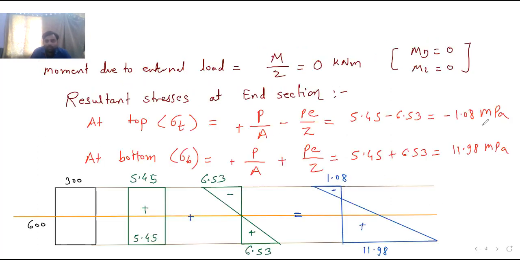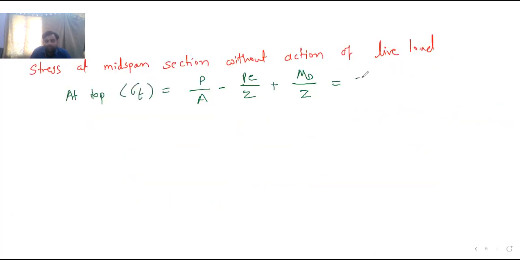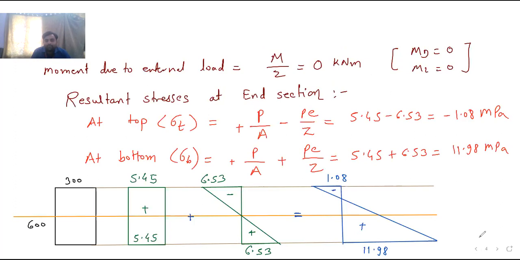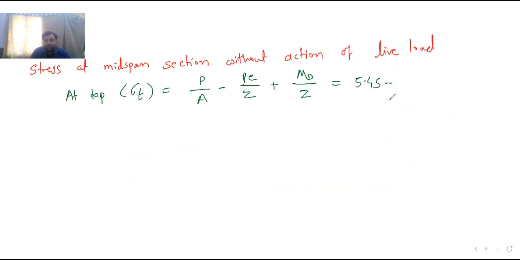P by A we have already calculated, 5.45. P by A is always plus, then minus P by Z, 6.53. Now again plus MD by Z.